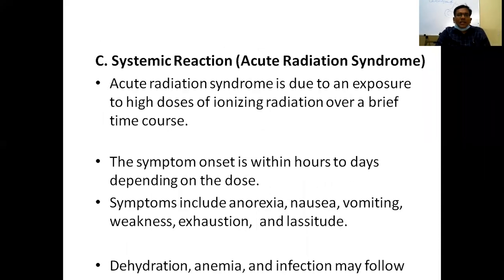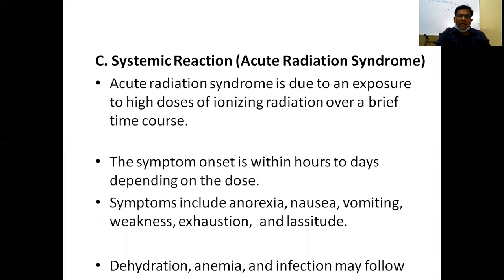What are systemic reactions? Acute radiation syndrome. Acute radiation syndrome is due to an exposure to high doses of ionizing radiation, because ionizing radiation is high energy radiation, whereas non-ionizing radiation is low energy. It results from exposure to a high dose of ionizing radiation over a brief time course.